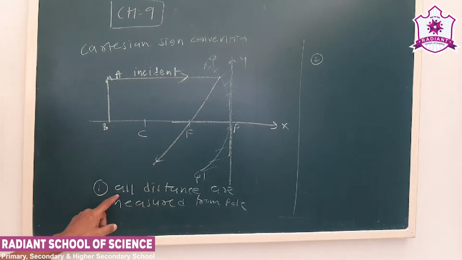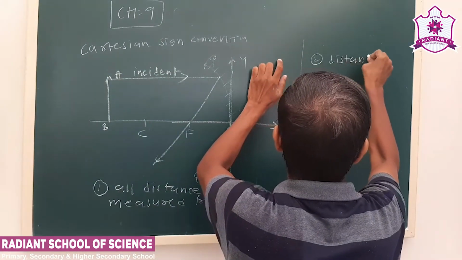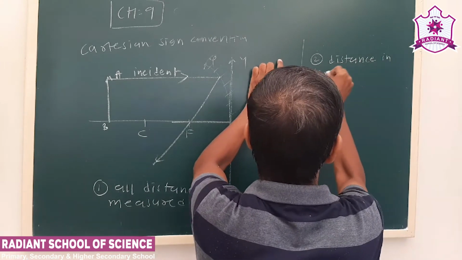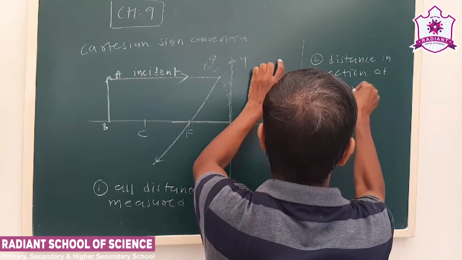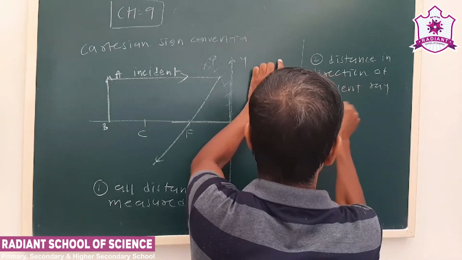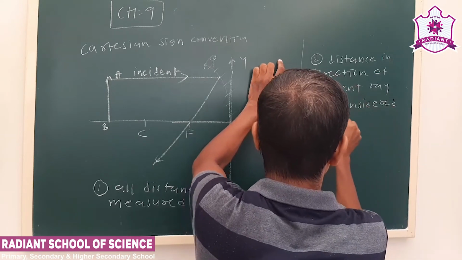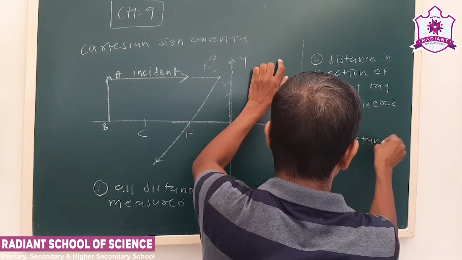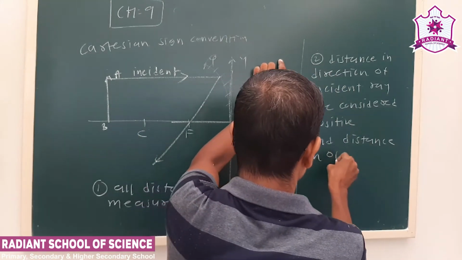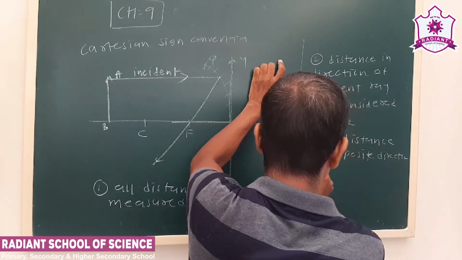First we have seen all distances are measured from the pole. Secondly, distances in the direction of the incident ray are considered positive, and distances in the opposite direction are considered negative.